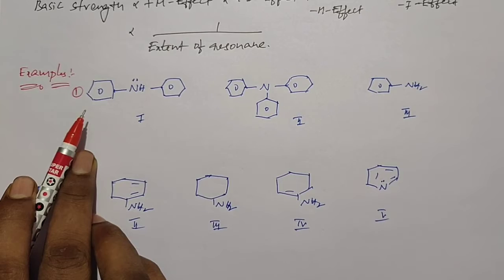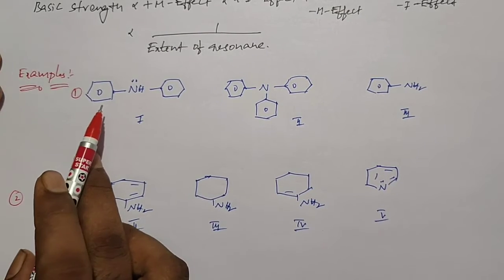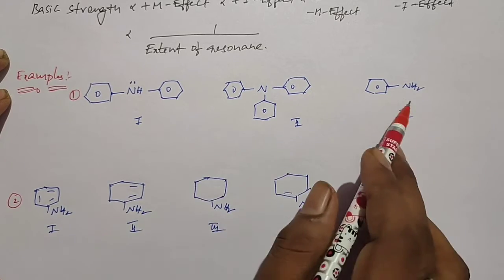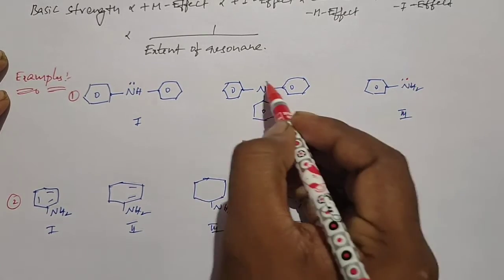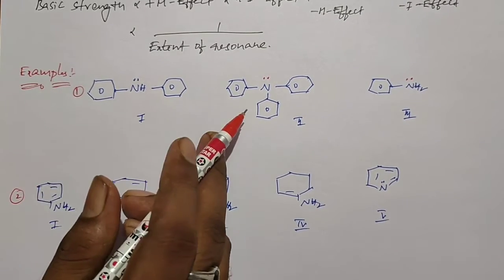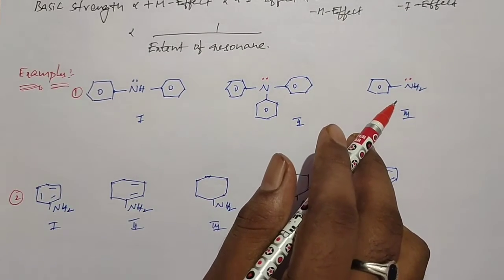So this is example 1. In example 1, this is diphenylamine, and this is triphenylamine, and this is aniline.